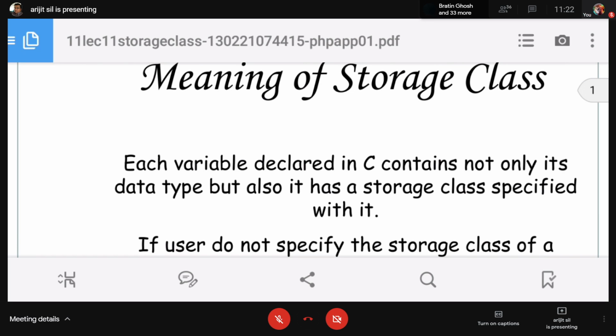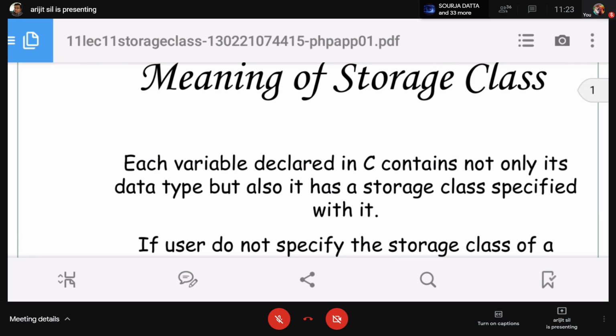And this storage class also determines the initial value of the variable. When we declare a variable, each variable has an initial value. If we declare the value of the variable as 1, then the initial value is always 1. If we are not declaring any value of the variable, then the computer automatically takes the initial value of the variable as 0.